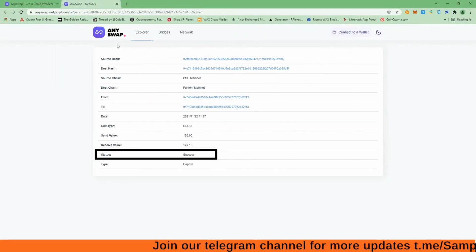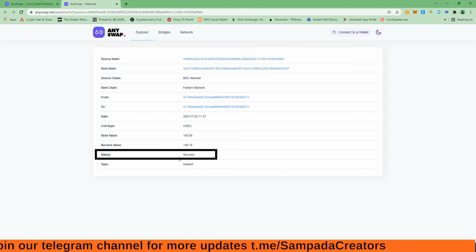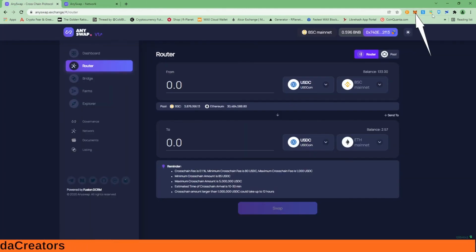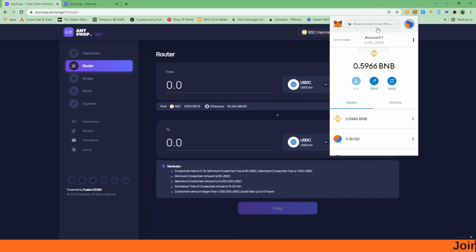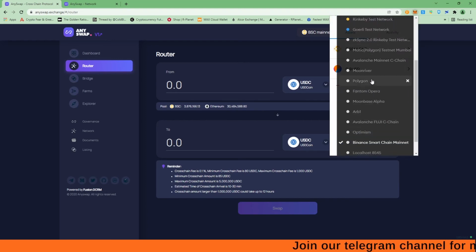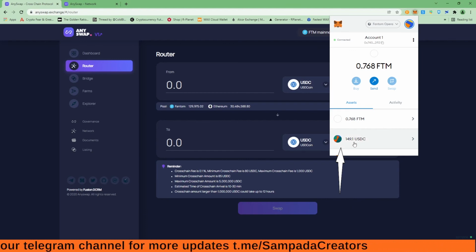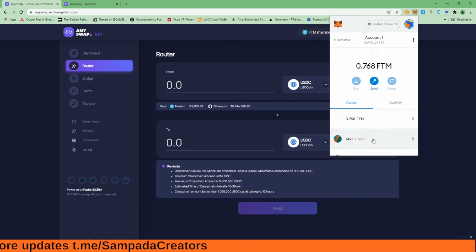So now my swap has been successful, right? Here you can see the status, it is success, right? And now let's check my wallet on Phantom, right? I click on this and I select Phantom Opera, and here you can see that I have 149.1 USDC, right? I had already done a transaction, so I got some more USDC.